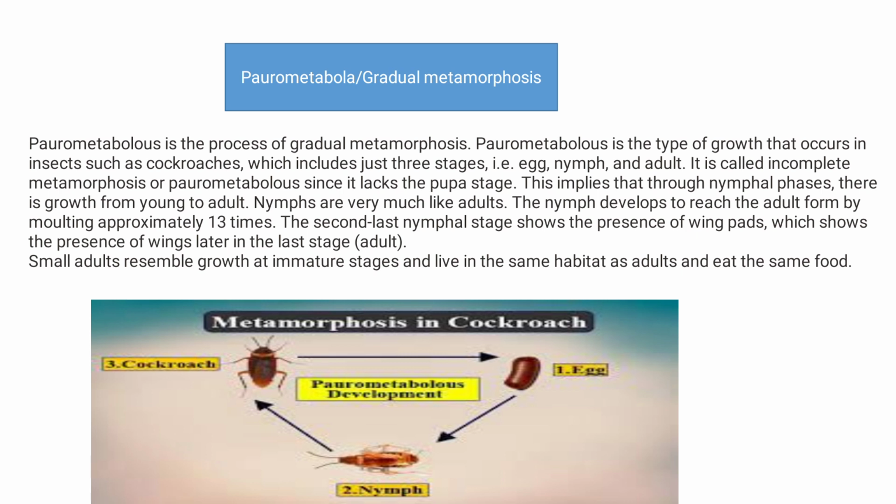You can see here clearly in the picture, that is the cockroach egg. After the nymph, only wing pads have developed, not fully developed wings. After that, the cockroach adult. That is paurometabolous development, and it is found in cockroaches.